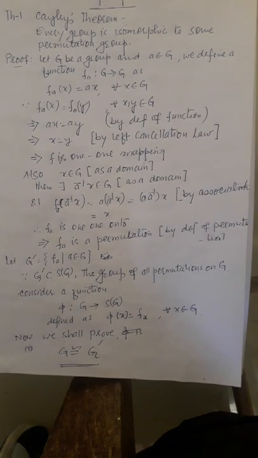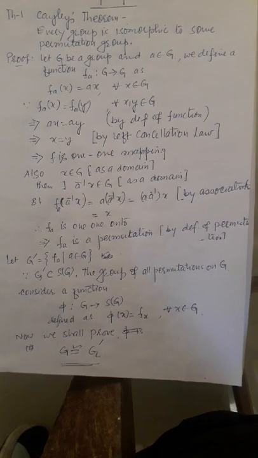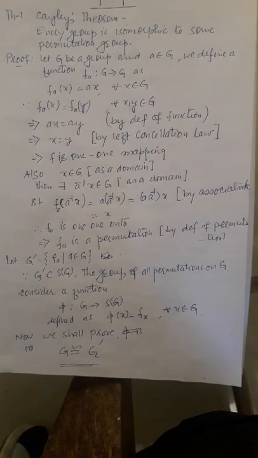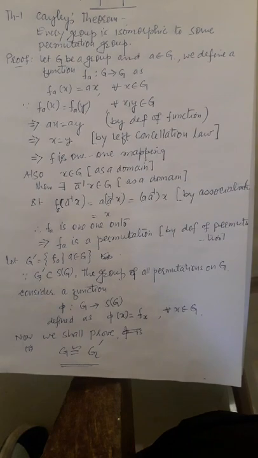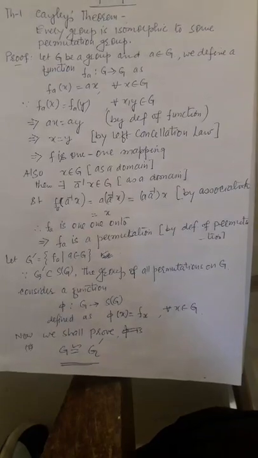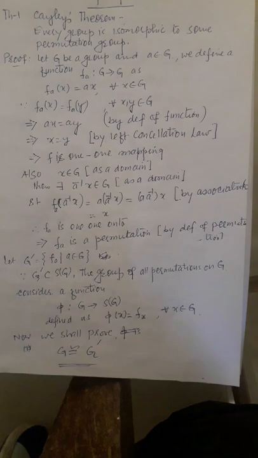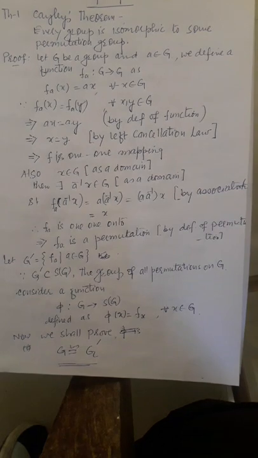We are very familiar with isomorphism, which means a morphism plus a one-one and onto function. In a permutation group, let G be a group and a be any arbitrary element of G. We define a function f_a from G to G, f_a(x) = ax for all x belonging to G.